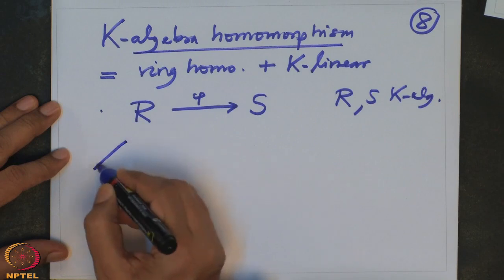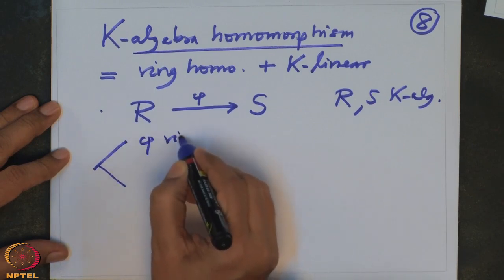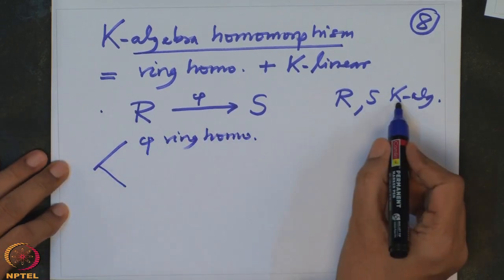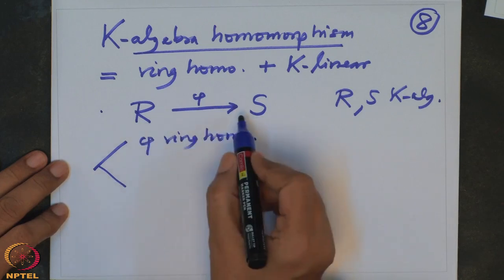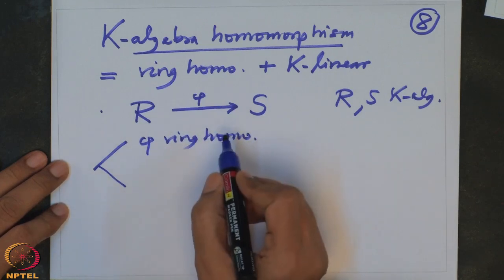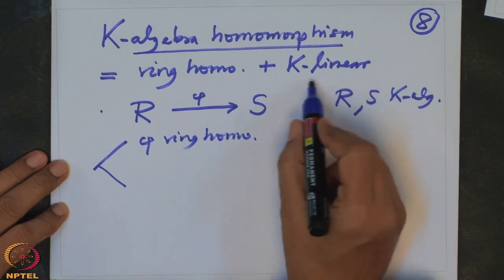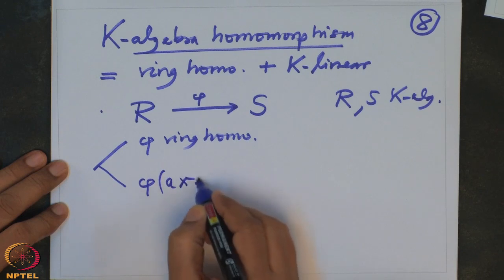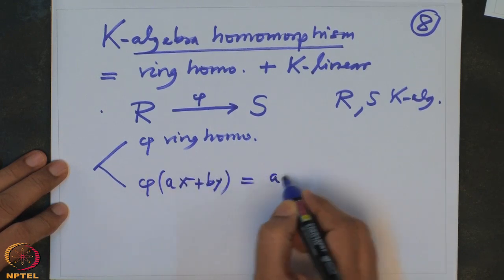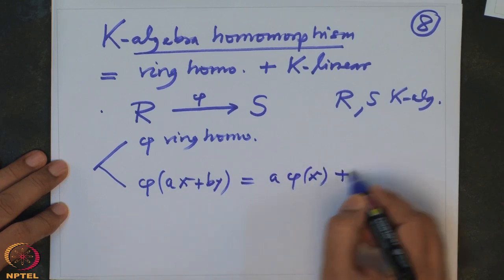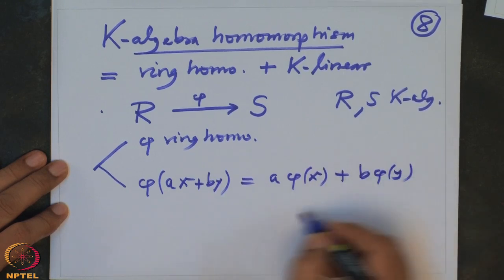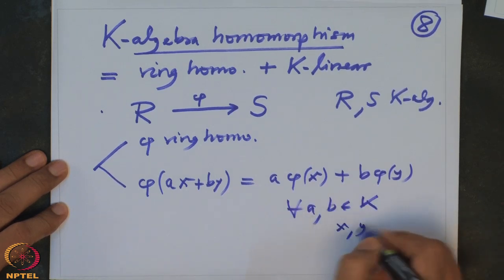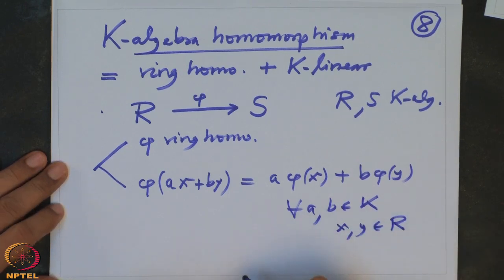if it satisfies, first of all, phi should be a ring homomorphism. And now we know that because they are K algebras, they are K vector spaces, and therefore it makes sense to talk about K vector space homomorphisms or K linear maps. That means phi should satisfy this property: phi of (ax plus by) equals a phi(x) plus b phi(y) for all a, b in K and x, y in R. Such a thing is called a K algebra homomorphism.